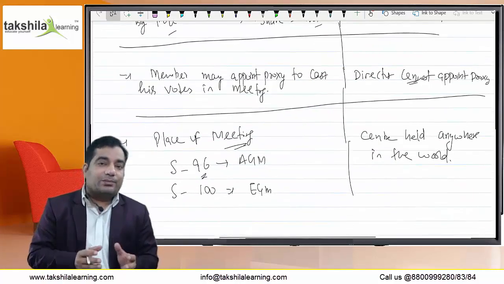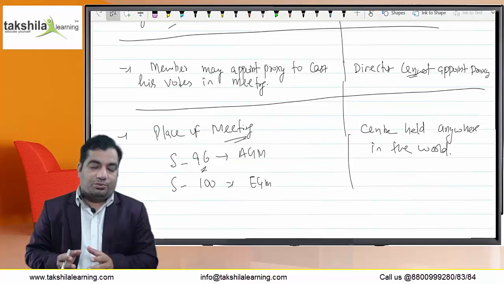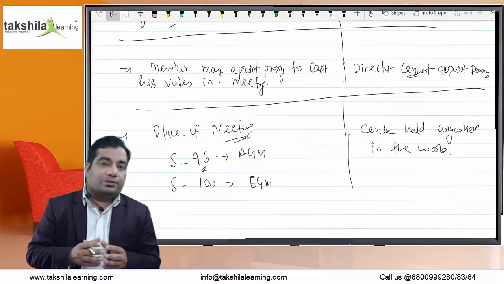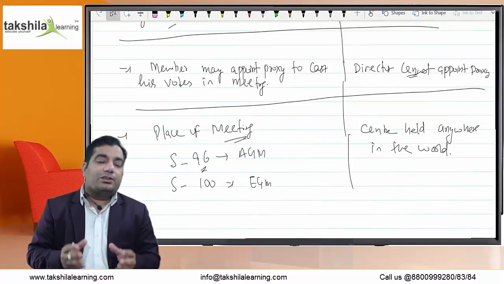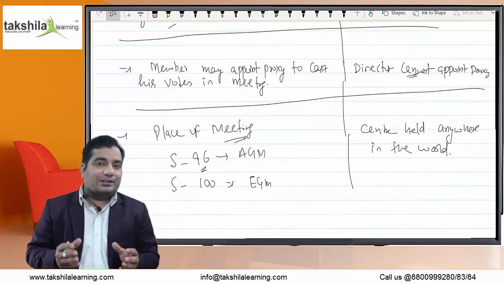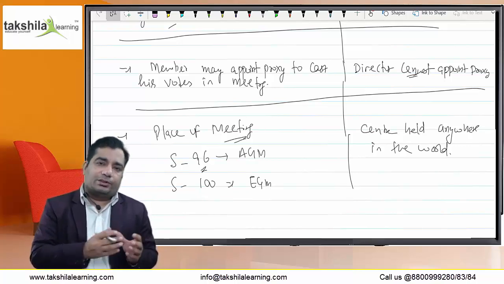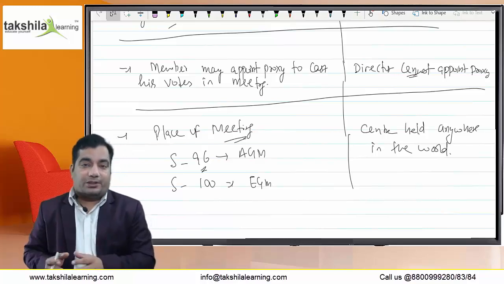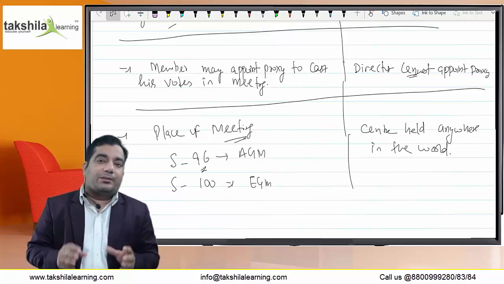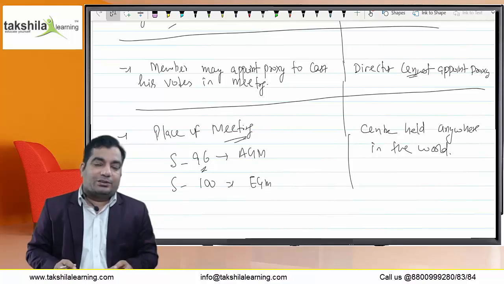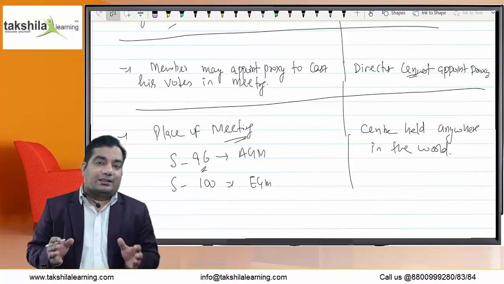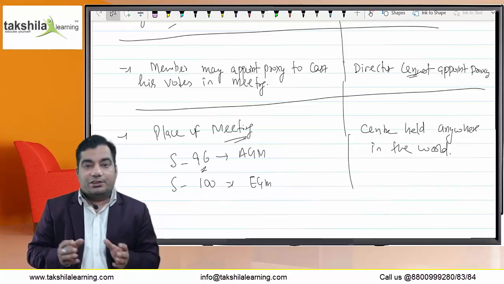Next, the members may appoint a proxy who will attend the meeting on behalf of the member and shall cast the vote on his behalf. But he can't speak in the meeting, as we discussed in the chapter of general meeting. In the case of a board meeting, the director himself has to attend the meeting; he cannot appoint anyone else, because under section 166 he can never assign his duties. Further, if he does not attend the meeting for a continuous period of 12 months, a full year, then he will have to vacate his office under section 167.